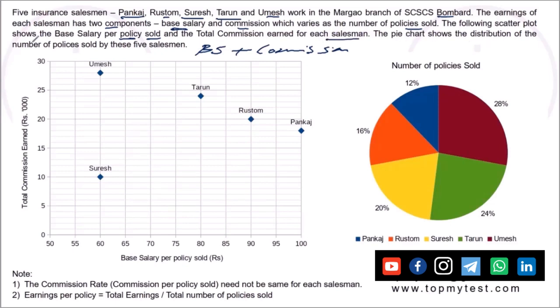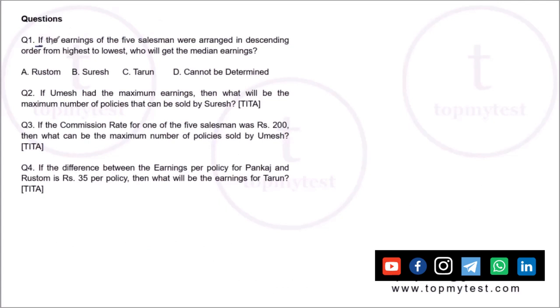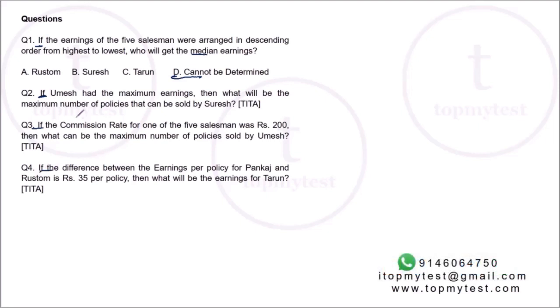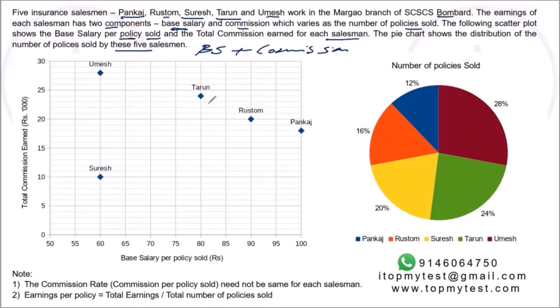And the pie chart shows the distribution of the number of policies sold by the 5 salesmen. And you have some additional information. If you look at the questions, it says if the earnings are arranged in descending order, who will get the median earnings? This might be determinable, or maybe it cannot be determined sort of an answer. Then you have additional data for all of them, and you have to figure out the values which are given to you.